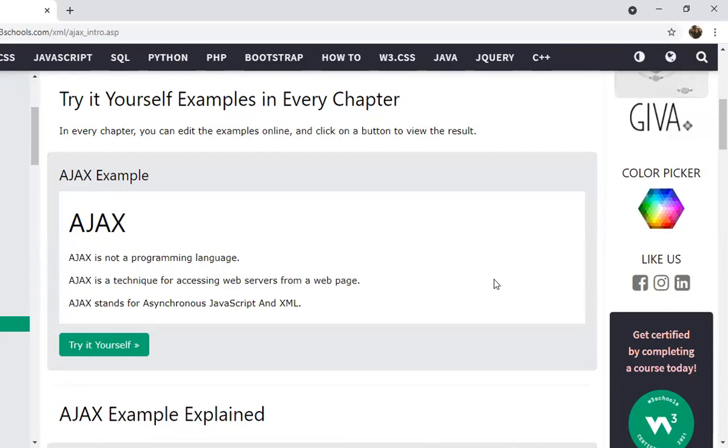As I said earlier, Ajax is not a programming language. It uses a set of techniques which already exist. Okay, so can you just list down what the different techniques are? Yes, sir.